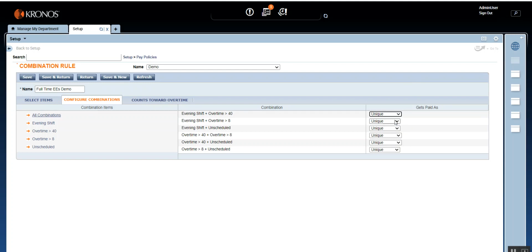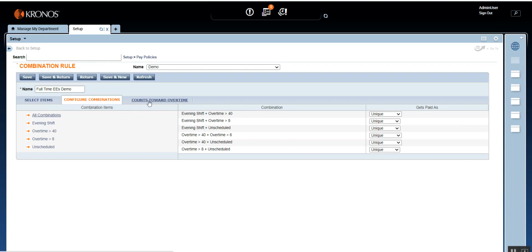So more often than not, unless there is a real scenario where one situation has to take precedence over the other, you will keep it as unique. But I will show you an example of both, one which takes precedence over the other, and unique as well. Alright, so that is what you see in the configure combination.